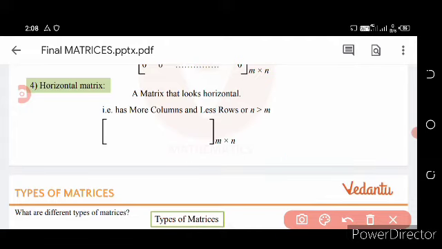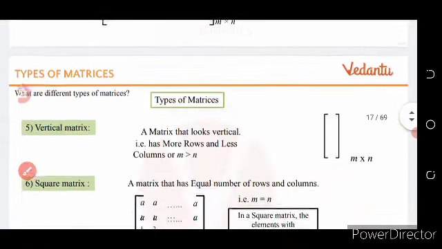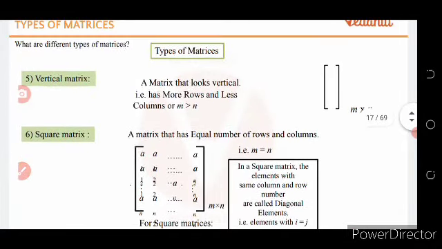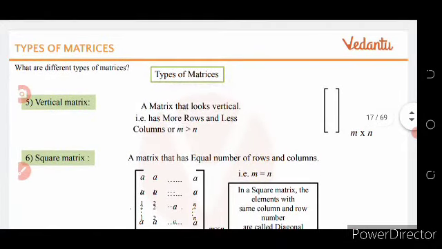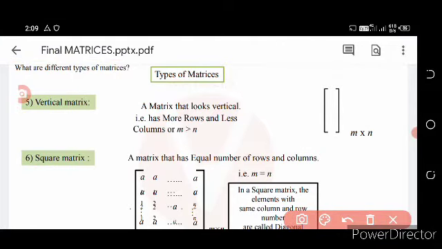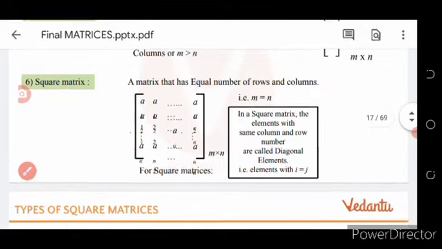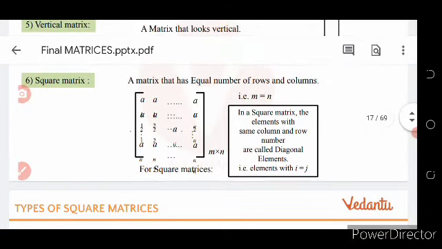Then come to vertical matrix. What is called vertical matrix? Similarly, this is denoted as this type, and in the case of a vertical matrix, the number of rows is greater than the number of columns, that is m is greater than n, or n is less than m. Then come to square matrix. What is called square matrix?